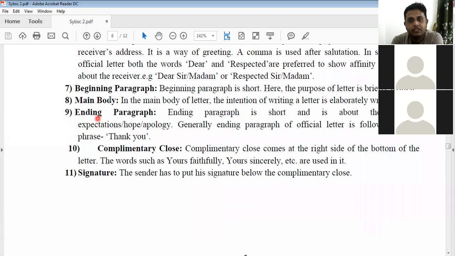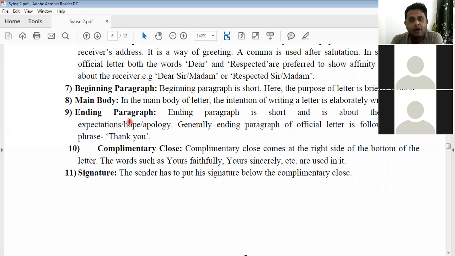After that salutation, there comes the beginning paragraph, right? As the letter is a business type of letter, a formal type of letter, we must start with the main purpose, the main reason for writing the letter, right? So no personal inquiries are expected here. Directly touch your topic like that. Then comes the main body, right? In the main body again, the main issue should be discussed in detail.